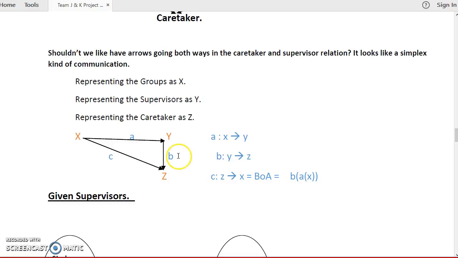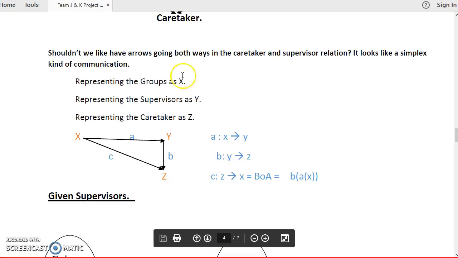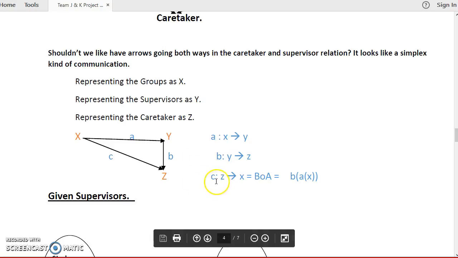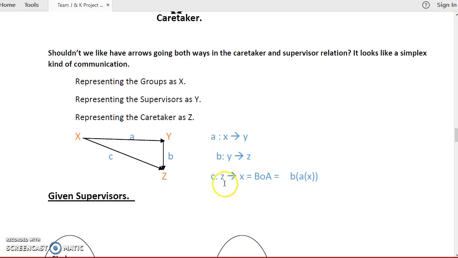We have a function, the way I've said, that maps the groups, which are X, to the supervisors, which are Y, and then there's also a function B that maps Y to Z. Since we had described that the caretaker will be a one-to-many relation, we have to show how they relate to the smallest unit, that's the groups. So using C, a function that maps Z to X, here is how it's illustrated and how it works.